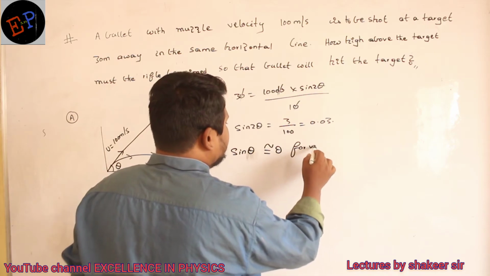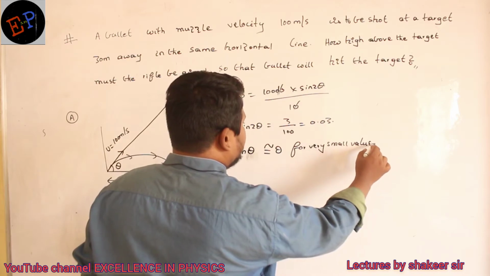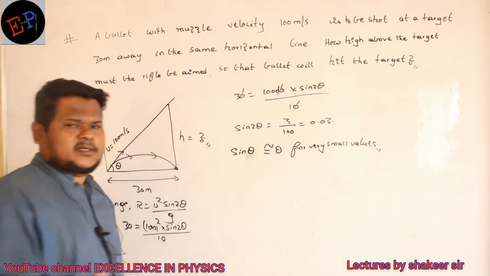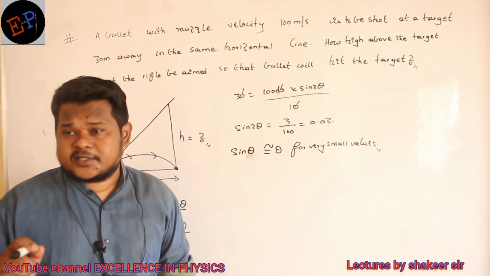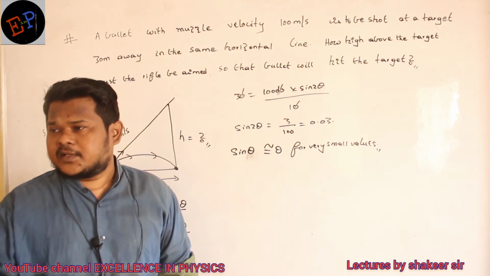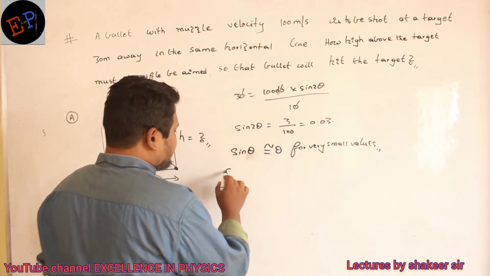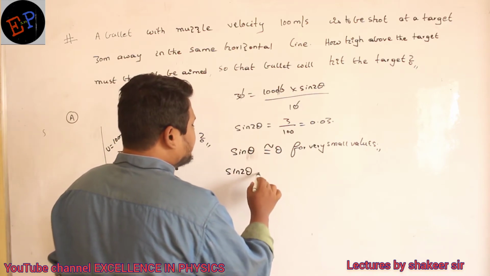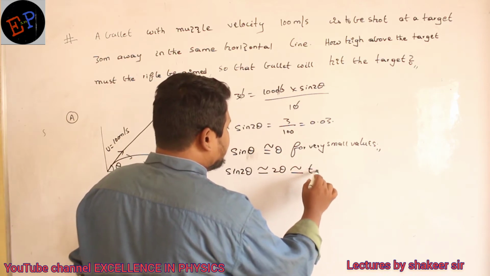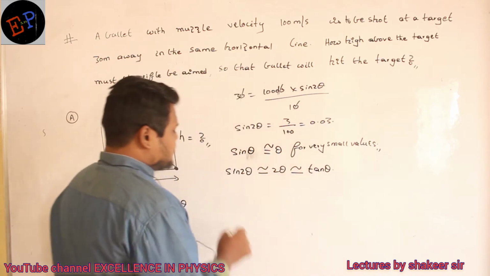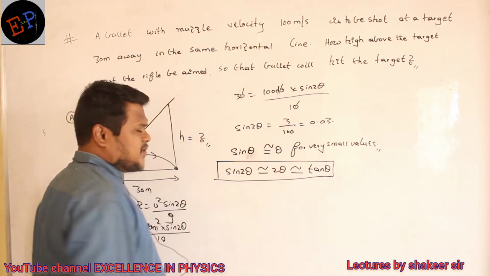If you are taking very, very small values, then the sine theta value and theta value will be almost the same, when theta values are very small. So I can write sine 2 theta is almost equal to 2 theta, and it is almost equal to tan theta also. This is one mathematical condition which you should always remember when theta is very small.